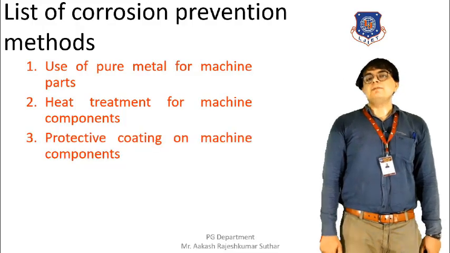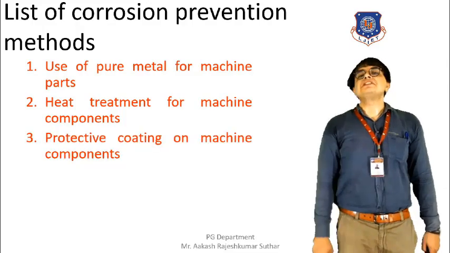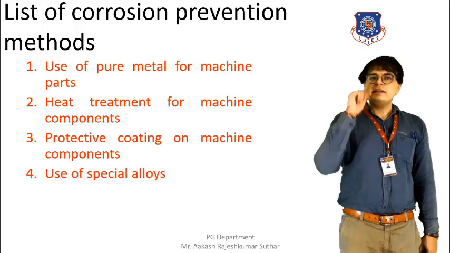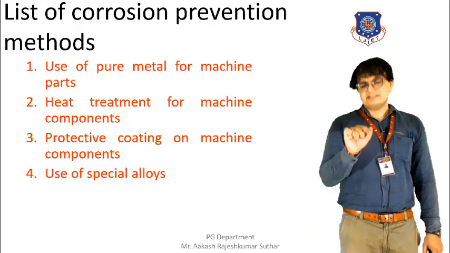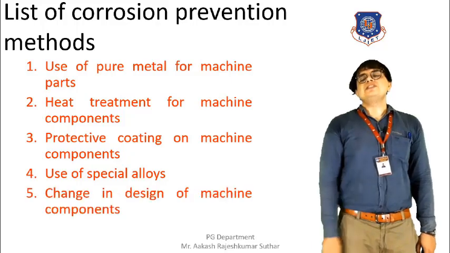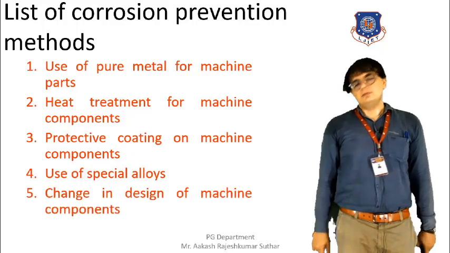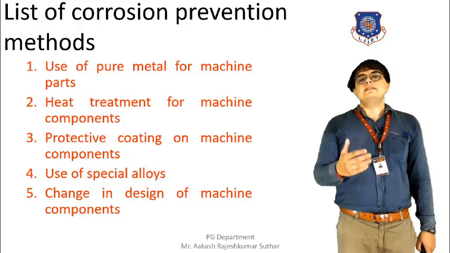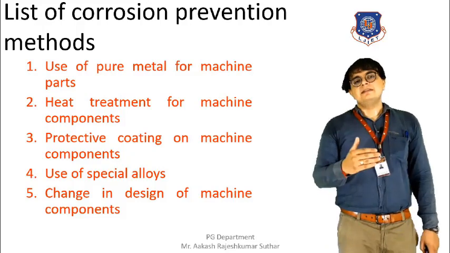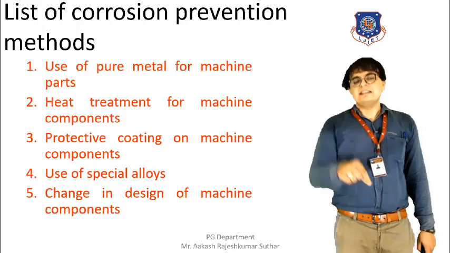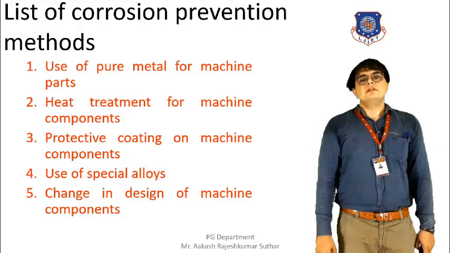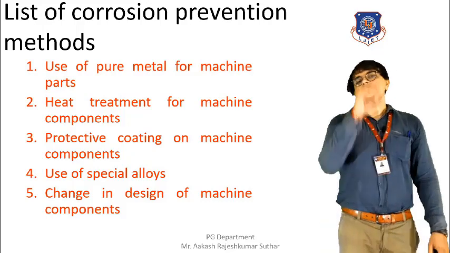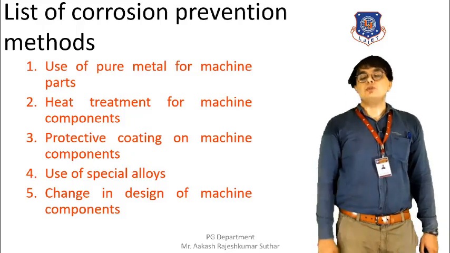Next is protective coating on machine components. Next is the use of special alloys. And the last method is the change in the design of machine components. These are not all the methods, but some of the methods that we are going to discuss in this session.